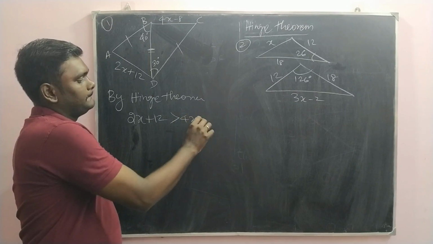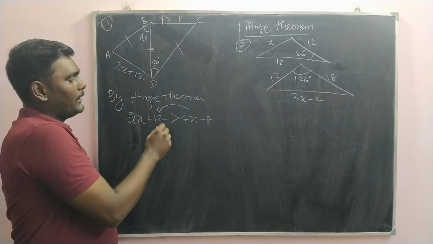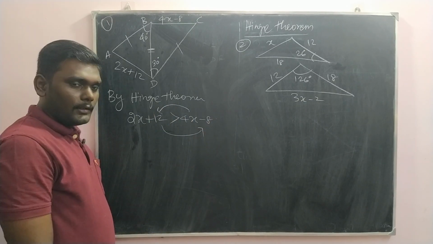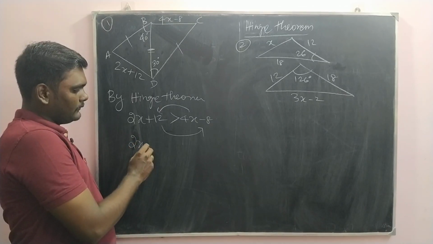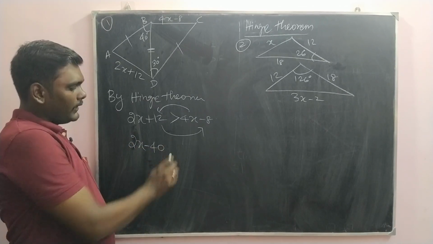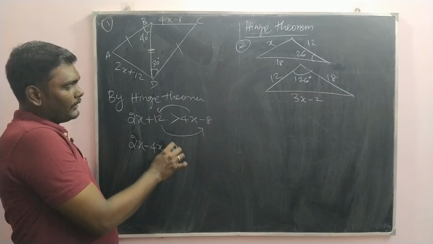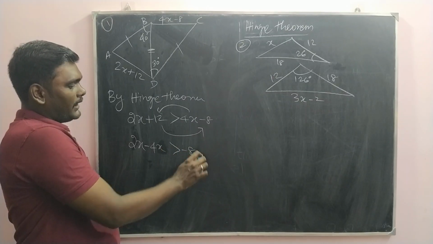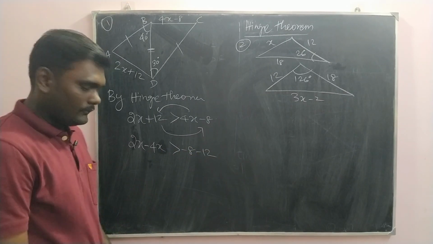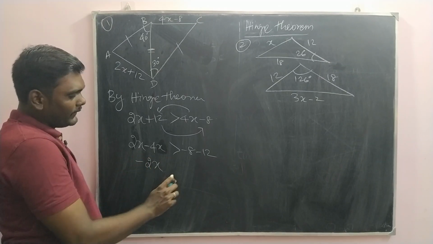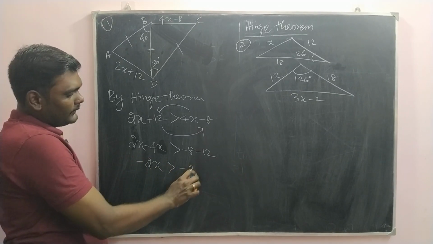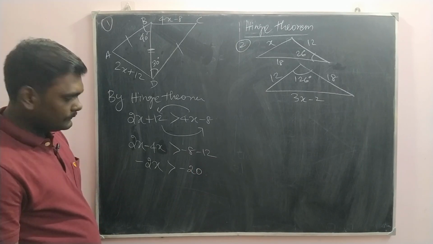4x minus 8. Now transpose all the x terms, and the constant terms also. Yes, then 2x minus 4x, which is greater than minus 8 minus 12. Got it? And then here when you subtract this, minus 2x is greater than minus 20.